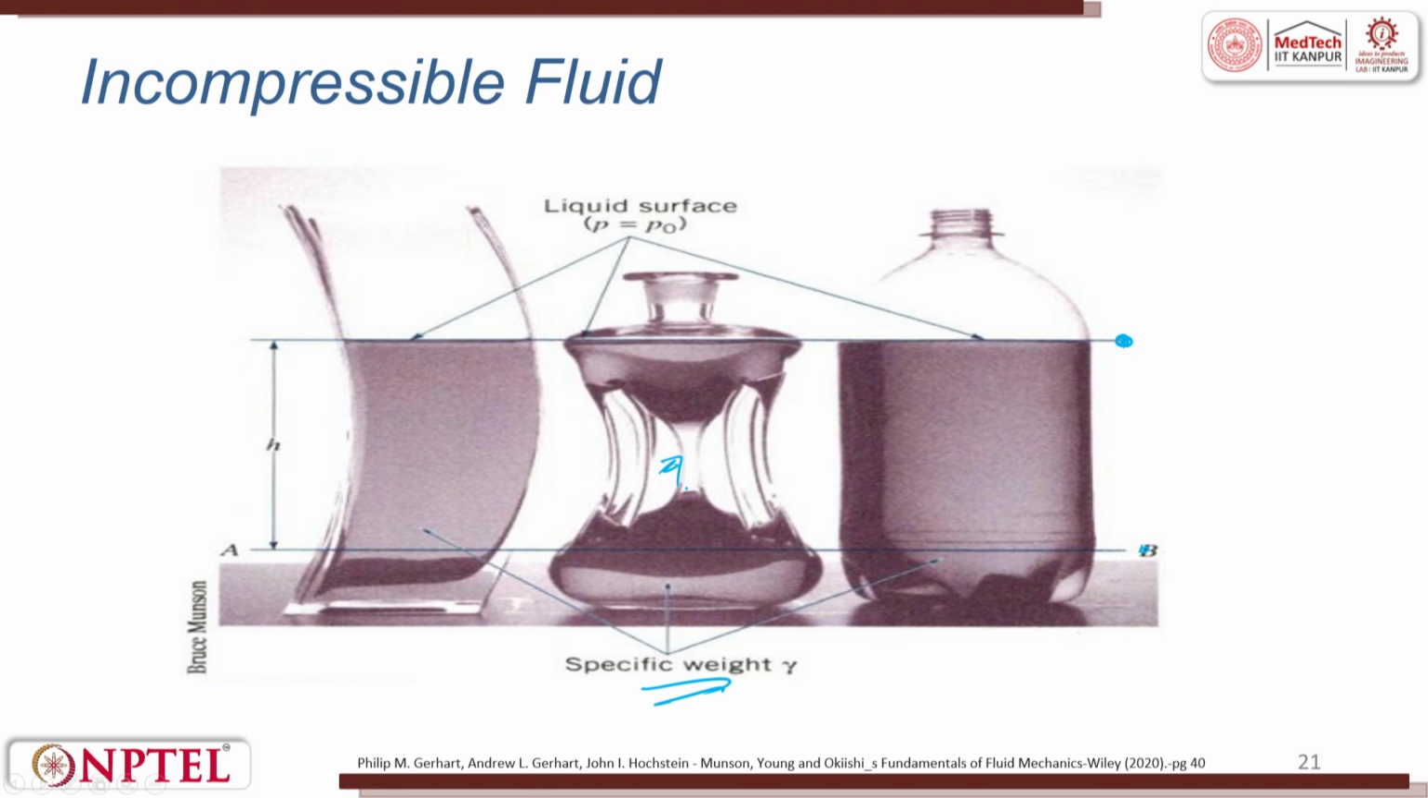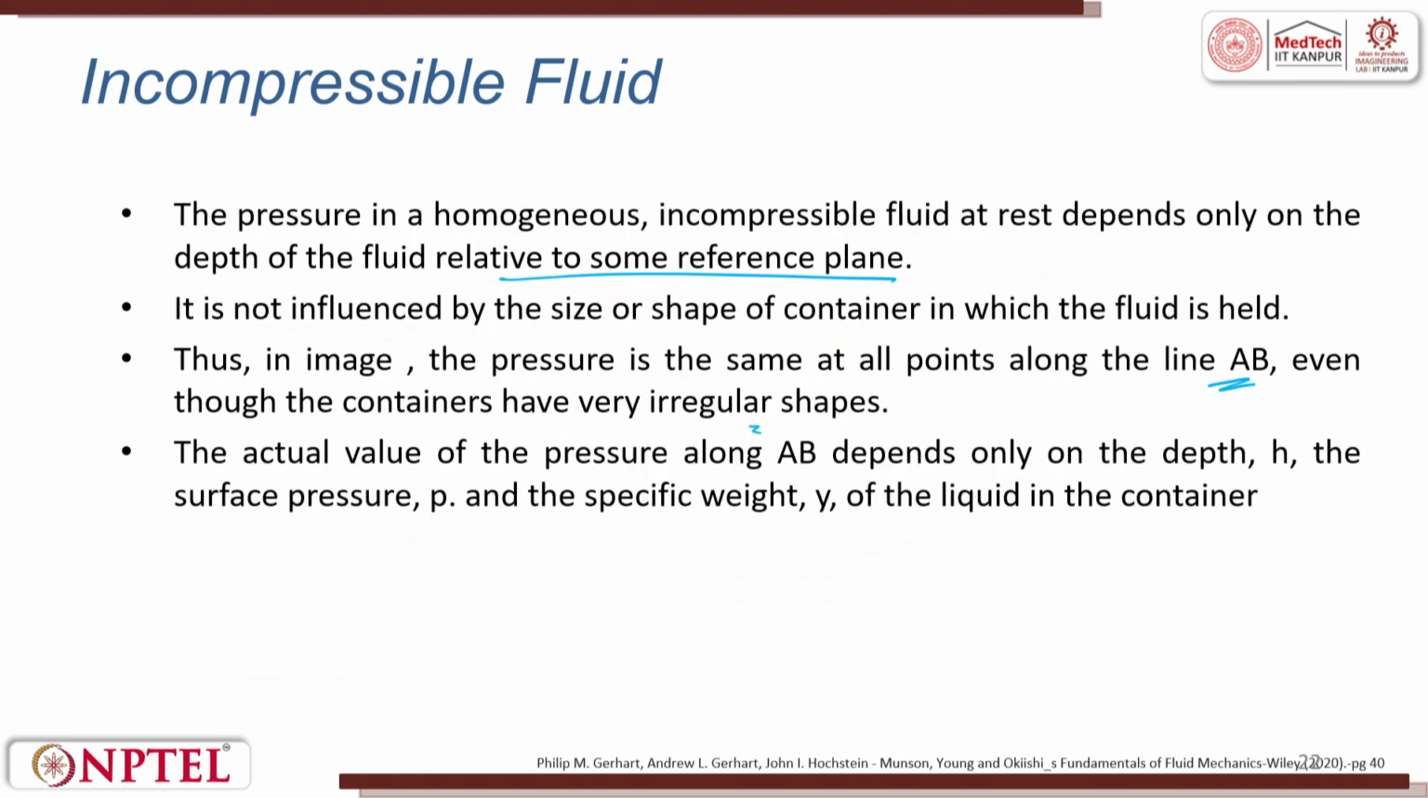This is a scent bottle and this is a bottle filled with oil. The actual value of P along AB depends only on the depth h, the surface pressure P and the specific weight gamma of a liquid in the container.